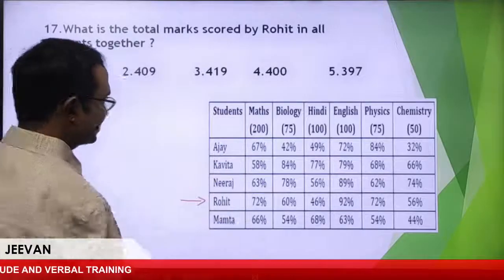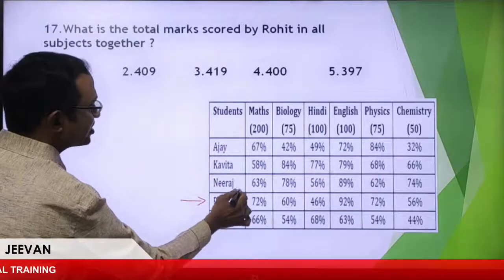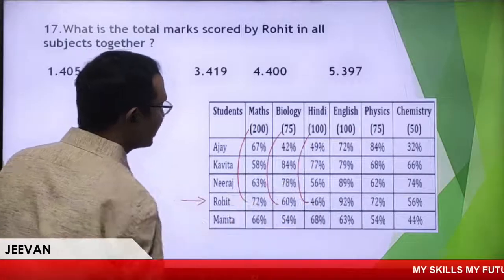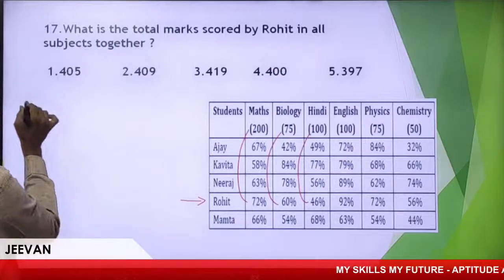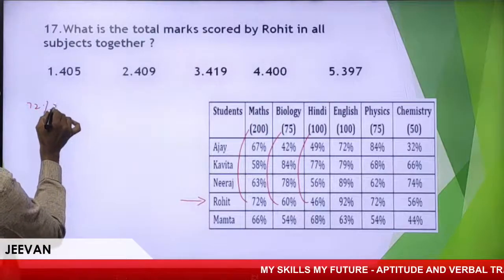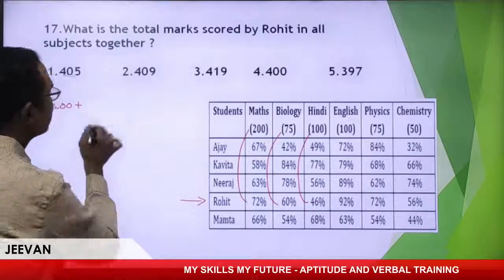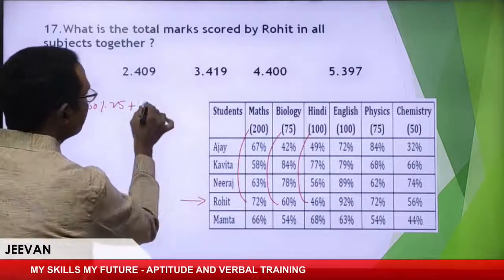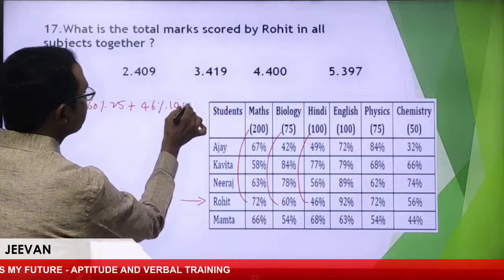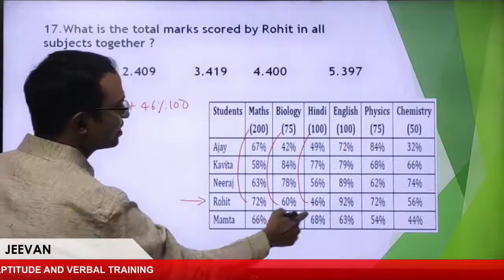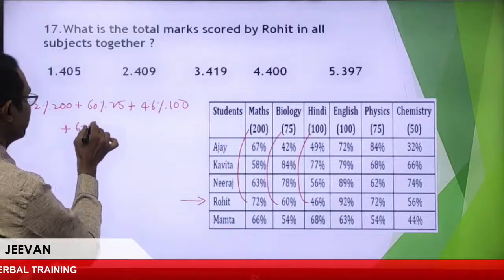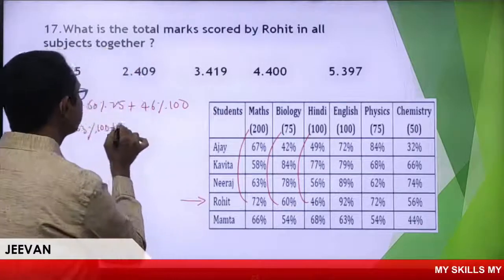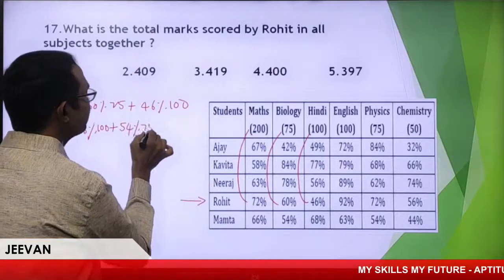So let me write clearly one step. 72% of 200, 60% of 75, 46% of 100, 63% of 100, plus 54% of 75.